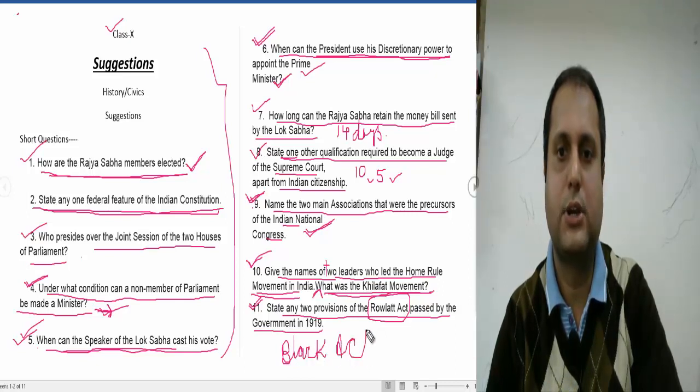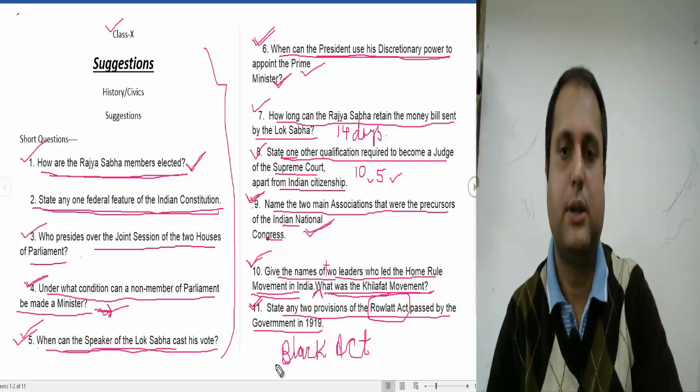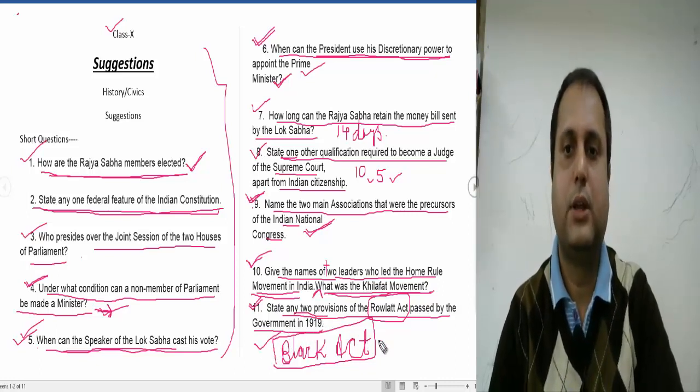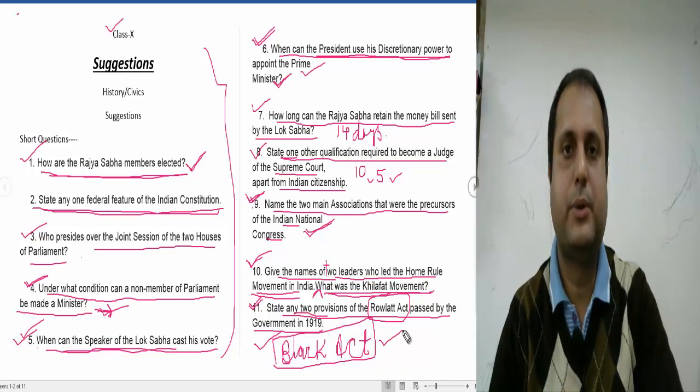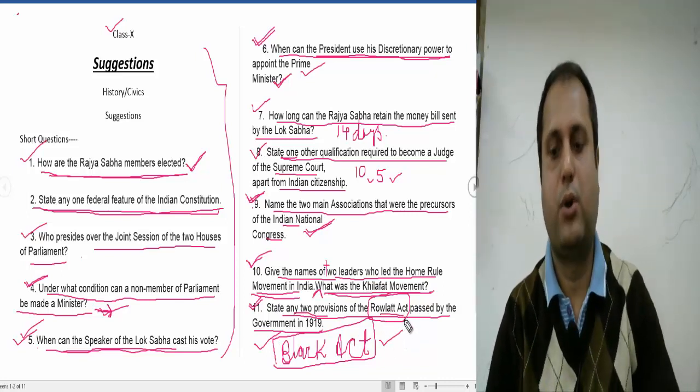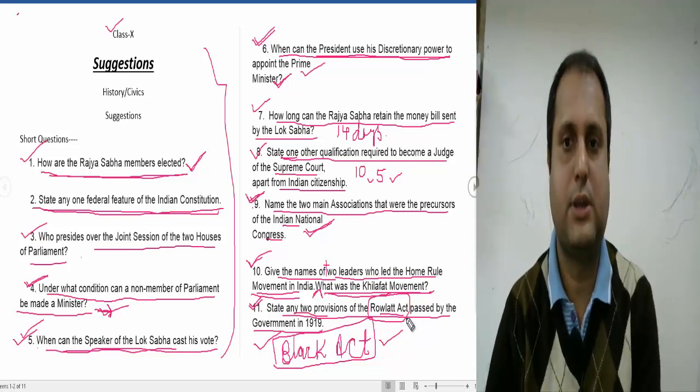Anybody can be arrested without an arrest warrant, even on the basis of suspicion. So it is asking for any two provisions. It is based on the principle of no vakil, no dalil. The Rowlatt Act is a very important one. Many times it has appeared in the examination.